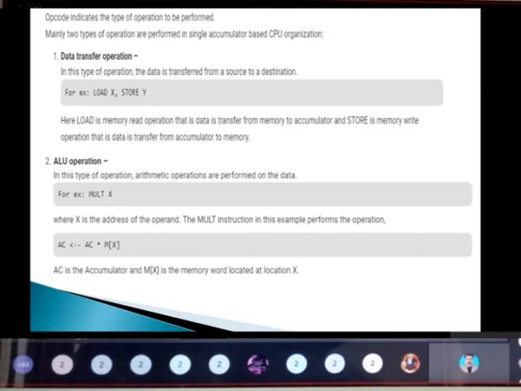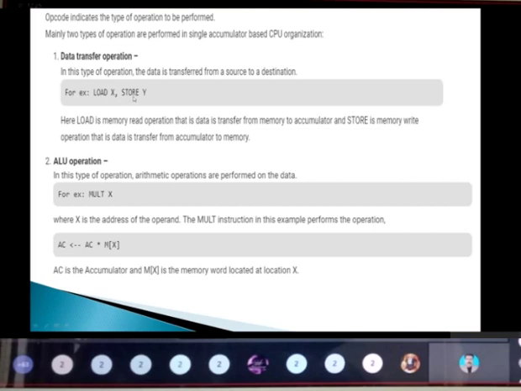Mainly two types of operations are performed in a single accumulator based CPU organization. One is data transfer operations. In this type, data is transferred from the source to the destination. For example, load X is the memory read operation, where data is transferred from memory to the accumulator.